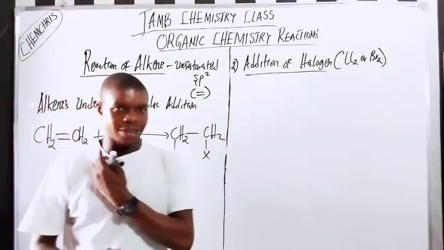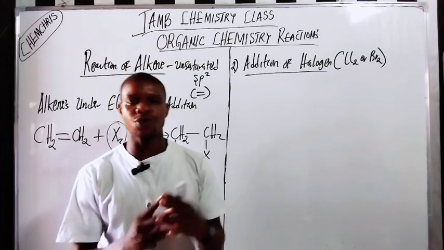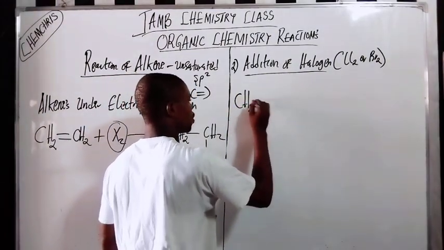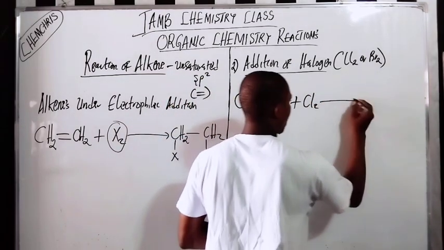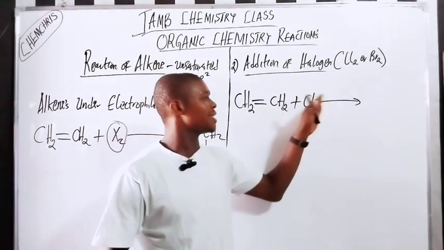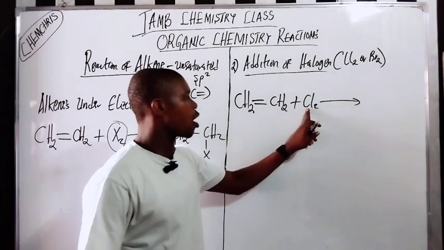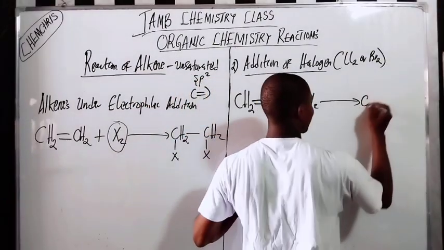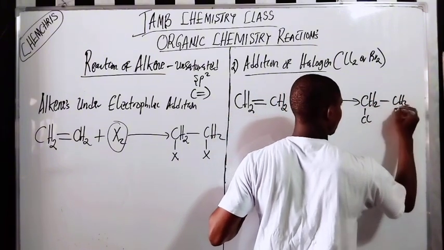Addition of halogens. It's very easy. It's a similar reaction to the one with hydrogen. For example, you have CH2 double bond CH2 plus Cl2. The same thing happens here, just that this does not need any condition. It can occur on its own. One chlorine will be added here, one chlorine will be added here. So now we have CH2Cl CH2Cl.